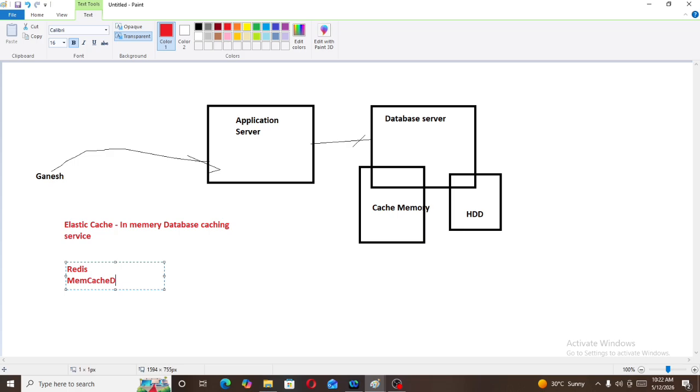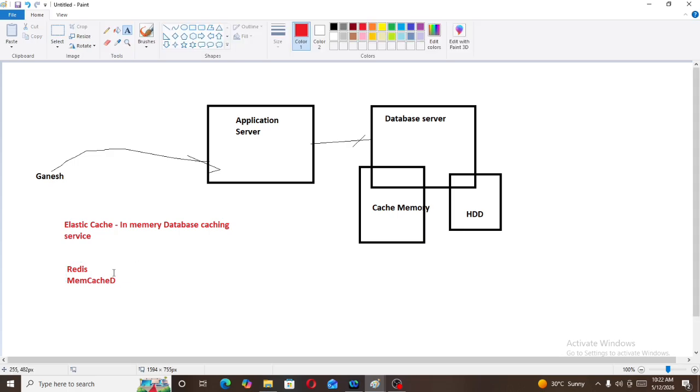Another concept is, for example, Ganesh is asking for shoes. This request will go to the application server. From the application server, the request will go to the database server, and the database server will provide it from the hard disk. But Ganesh is asking the same request frequently, so the database server will put this request in cache memory, and the application server will directly take it from the cache memory without connecting with the database server. So in AWS we have ElastiCache. What is ElastiCache? It is an in-memory database caching service. It supports two engines. What are those two engines? One is Redis and the other is Memcached.